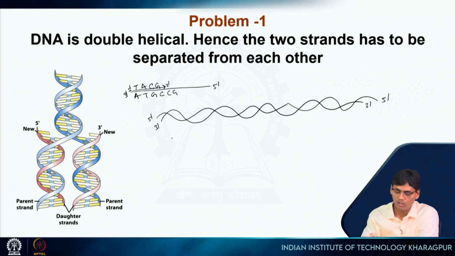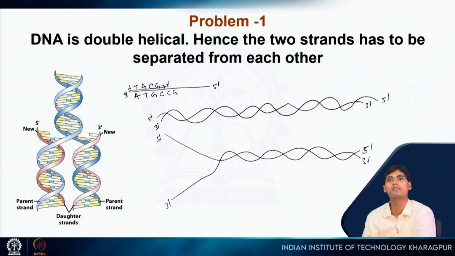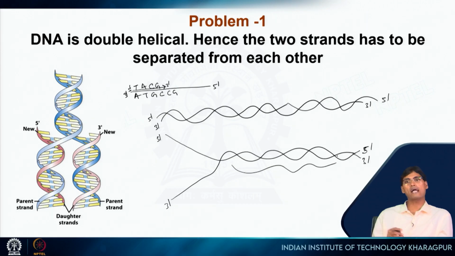So what happened? We should get this kind of form. So this is 5 prime, this is 3 prime, and this is 5 prime and 3 prime. If you are getting this kind of single stranded form, then we can synthesize the DNA. Then how can we do that? If we pull apart these two strands of DNA, then in DNA we have a lot of turns. So it is not possible to pull apart these two strands in this way. Then the front part here, the DNA will be tangled together. So it's a real problem.